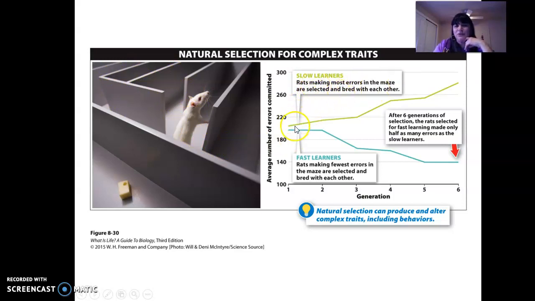So they're slow learners, and over time we see they get worse and worse, making more mistakes. Versus the fast learners, rats making fewer errors in the maze, are selected and bred for, and over time they make fewer and fewer mistakes. After 6 generations of selection, the rats selected for fast learning made only half the errors. Really interesting, this idea that evolution can affect behavior.